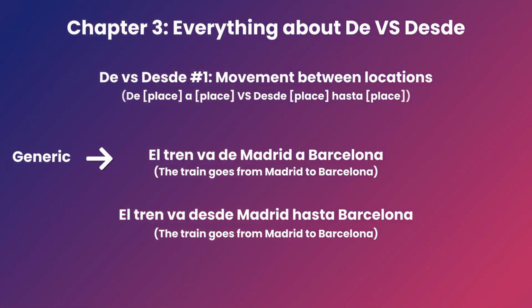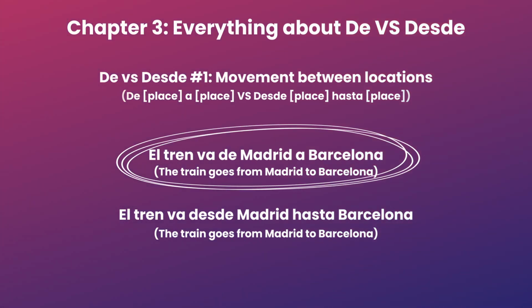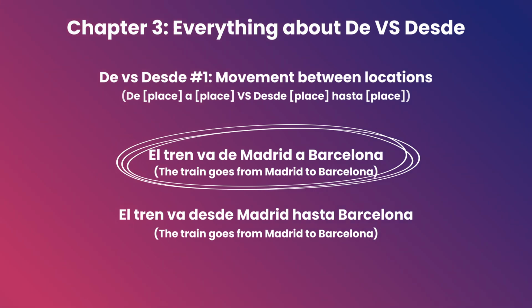You heard me saying the word generic a lot when we were talking about the preposition de, and you heard me using the word emphasis while discussing the preposition desde. So what we have in the first sentence is the generic information about the distance between Madrid and Barcelona with no depth, love, nor care whatsoever. Simply the generic fact that the train goes from point A to point B.